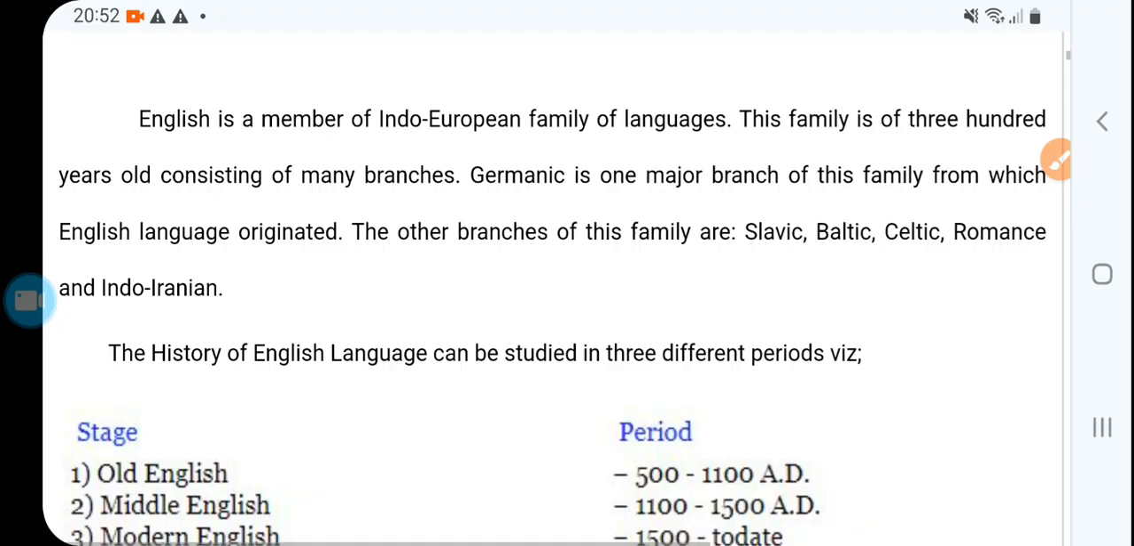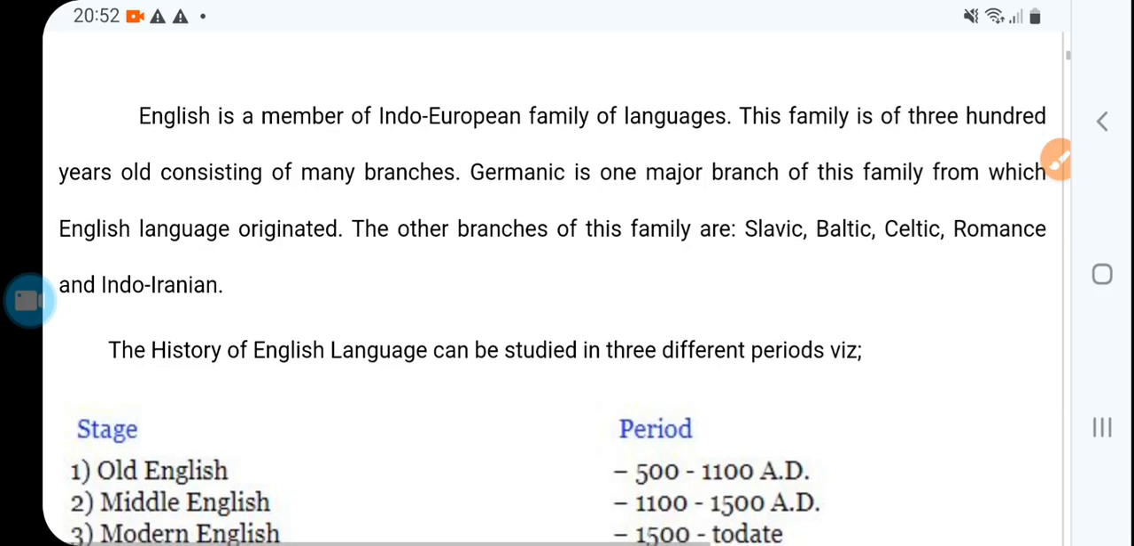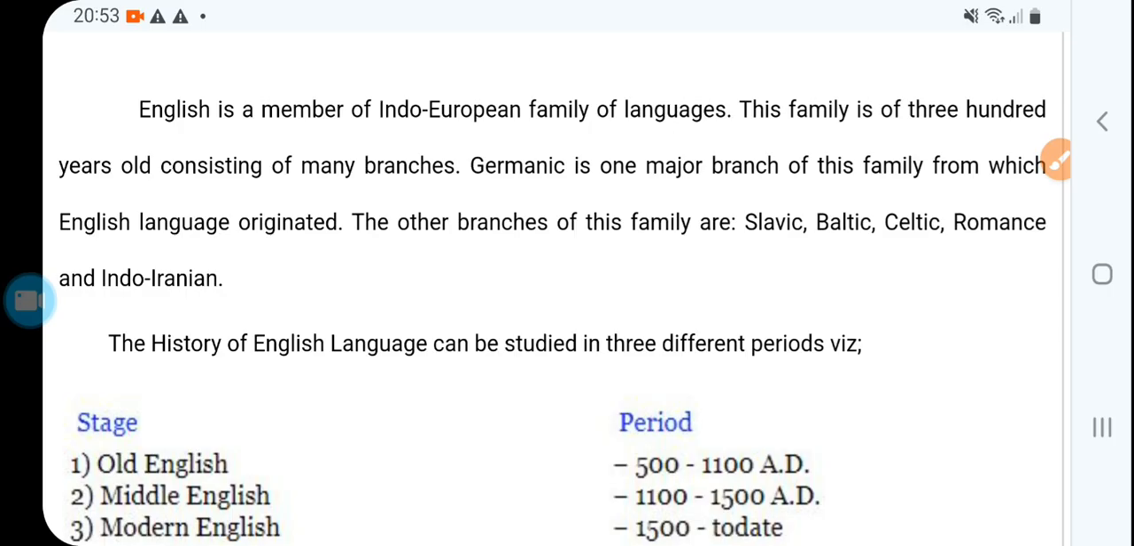English is a member of the Indo-European family of languages. First of all, we should know that the English language is a member of the Indo-European family of languages. This family is 300 years old, consisting of many branches. The history of this family is 300 years old.